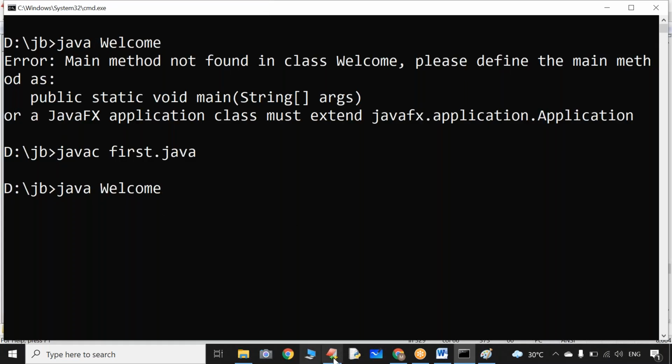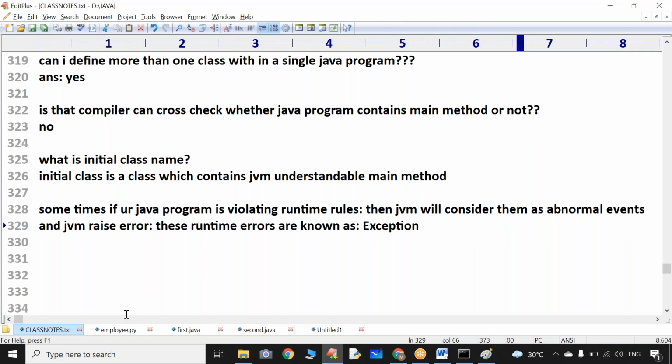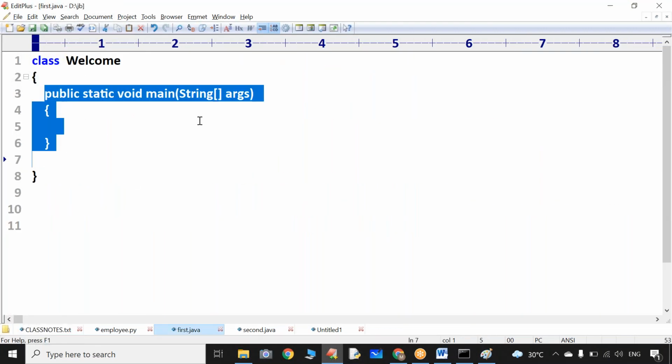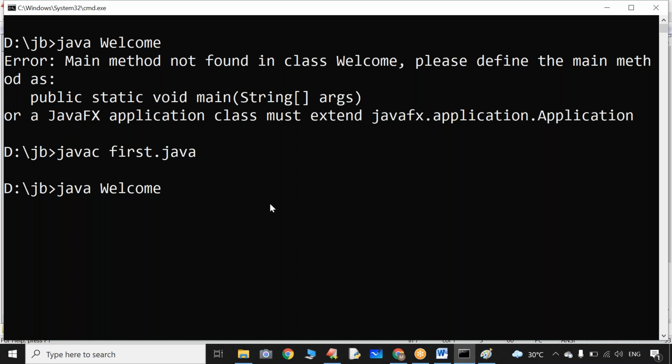Now coming to this program. Sir, does first.java contain the JVM understandable main method or not? Yes, we have the JVM understandable main method. Now let us see that. Sir, earlier I got an error, it is an exception. Now have a look once. Sir, I didn't get any error.